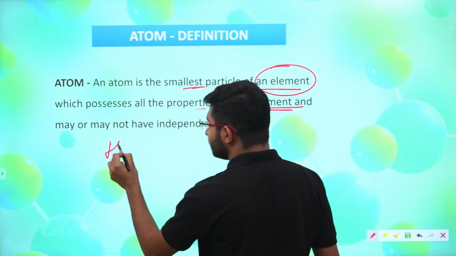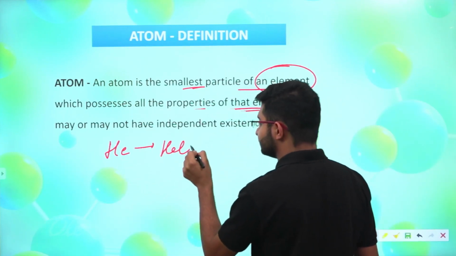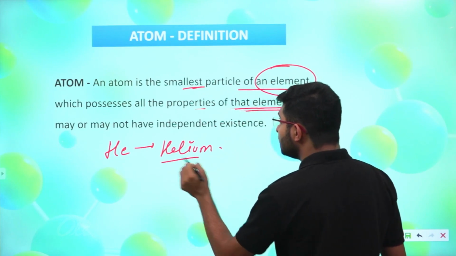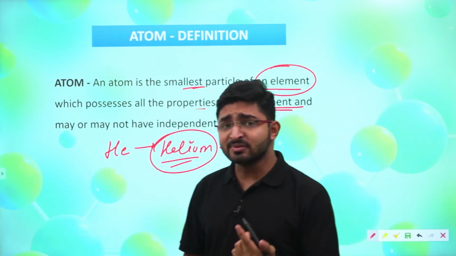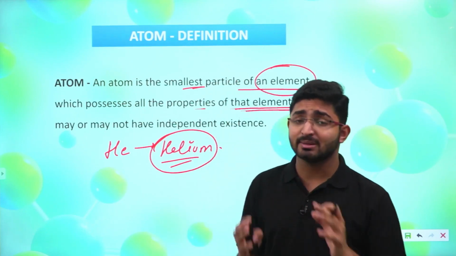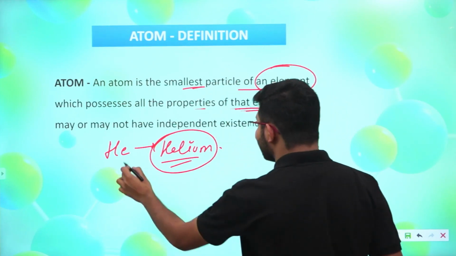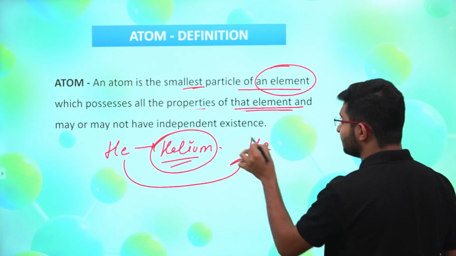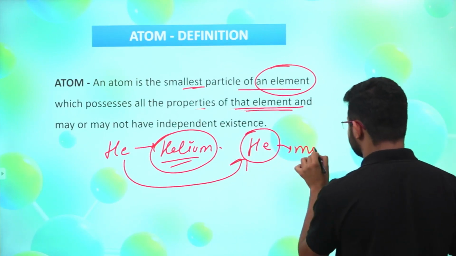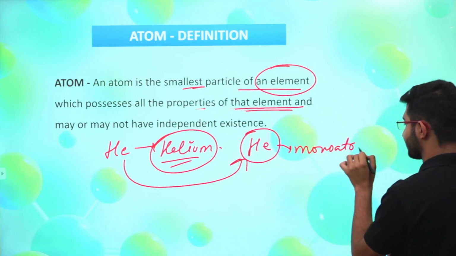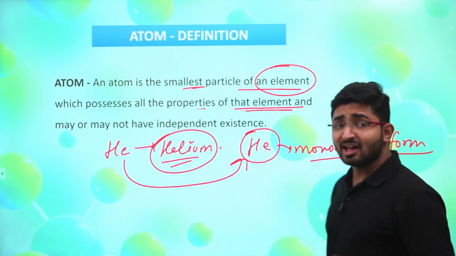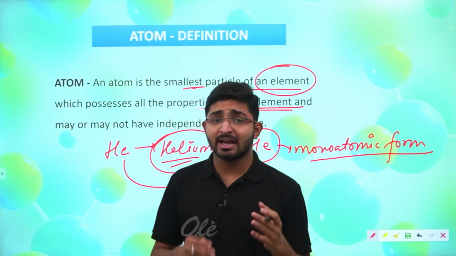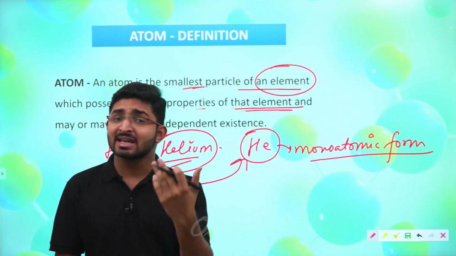Helium is an element which can exist independently, because we always write helium in the monoatomic form. So that's how we can say that any atom may or may not exist independently.